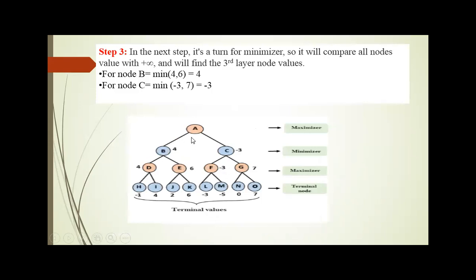So the next step, we are going to update the value of the root node. In the initial state, the chance is always provided to the maximizer. So here A is under the max player. So here it needs to select the node which has the maximum value among its successors.